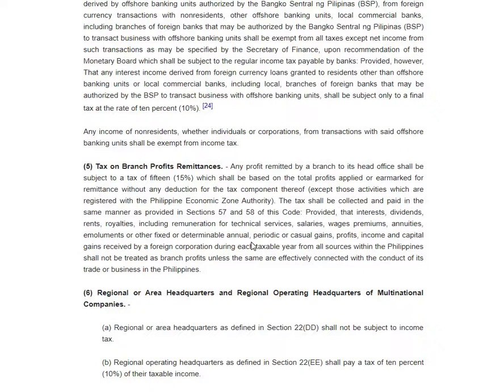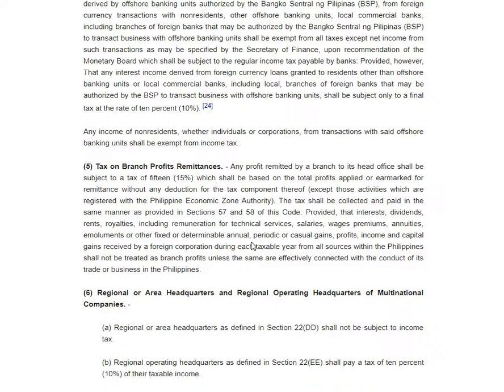I remember the question was crafted in such a way that there was a branch in Hong Kong, but it is just a branch of a domestic corporation. And the Hong Kong branch remitted its profit to the Philippines. And the question was, is there a branch profit remittance tax? So, obviously, if you're not really familiar with the provision, you would answer yes.